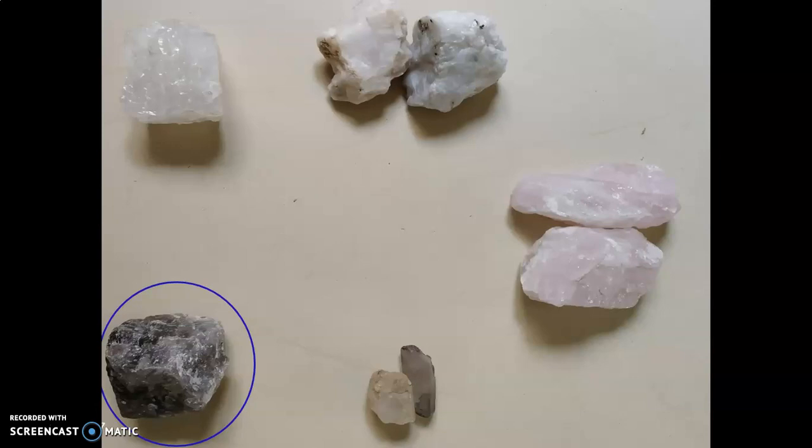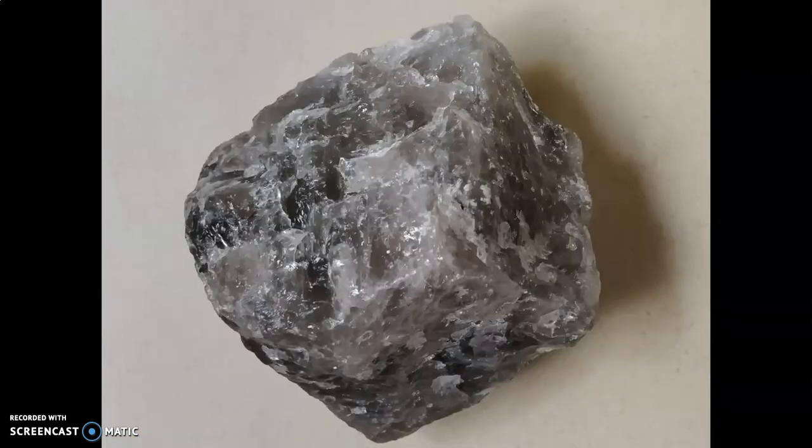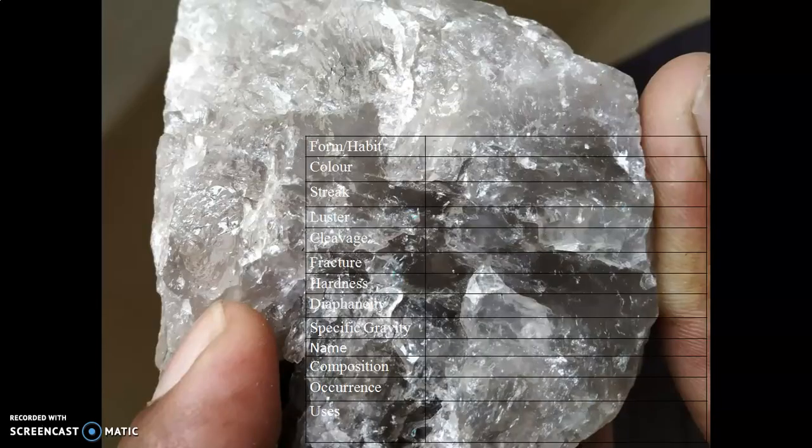We have two more minerals in this group. The gray in color, right, the habit crystalline, the color is gray. They do not streak on streak plate because hardness of this mineral is greater than that of streak plate.